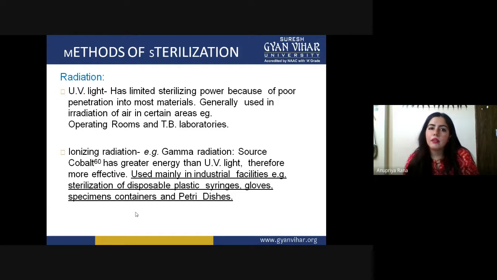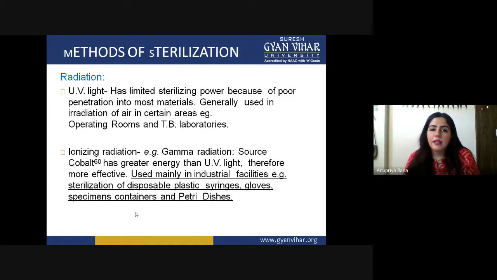They cannot be destroyed by UV light. UV light can remove a normal range of bacteria, 90 to 95%, but not 100% sterilization.